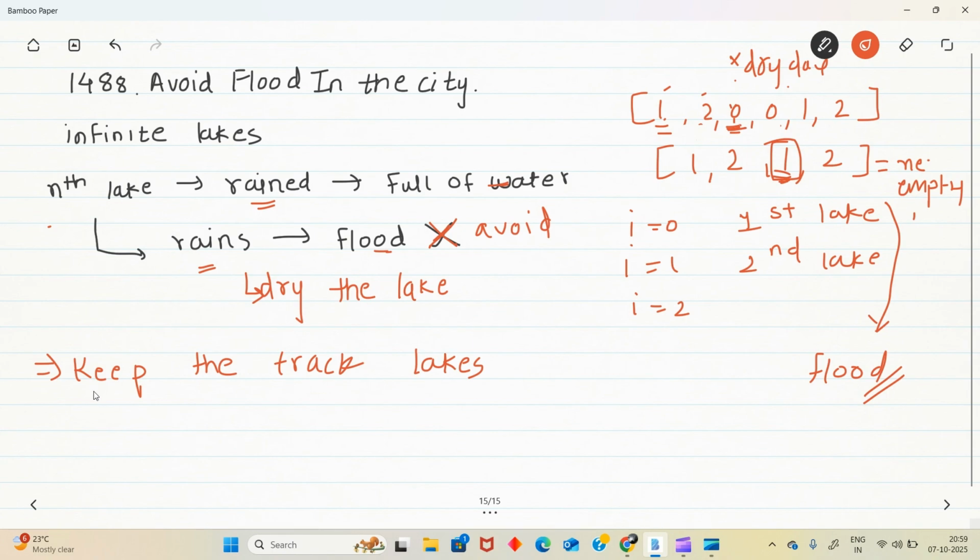So how we will track that is we have to track the lake number and its index, so that we can go back and empty this lake.